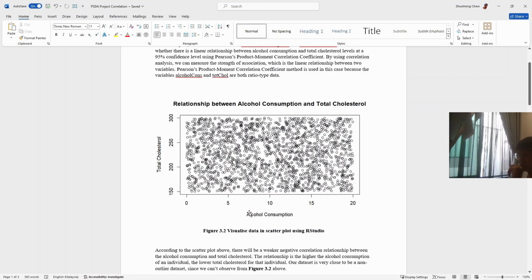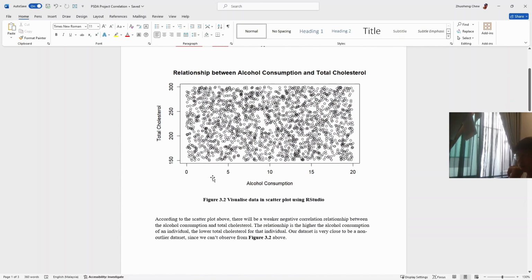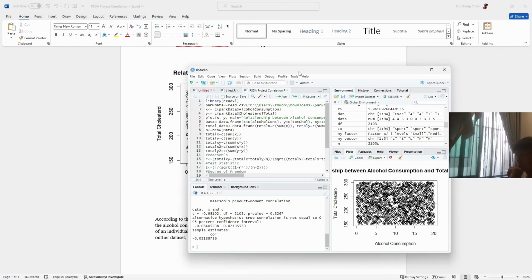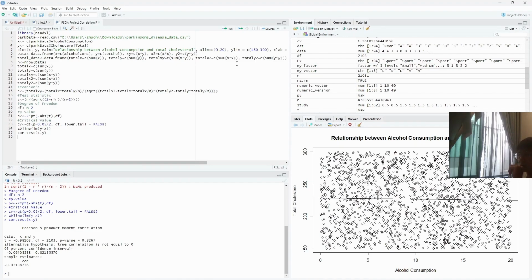Alcohol consumption is between 0 to 20, and total cholesterol is between 150 to 300. This range is based on our data. Basically, this scatter plot, I used RStudio to produce it. I can show the code here. So this is my code to show this relationship between alcohol consumption and total cholesterol.